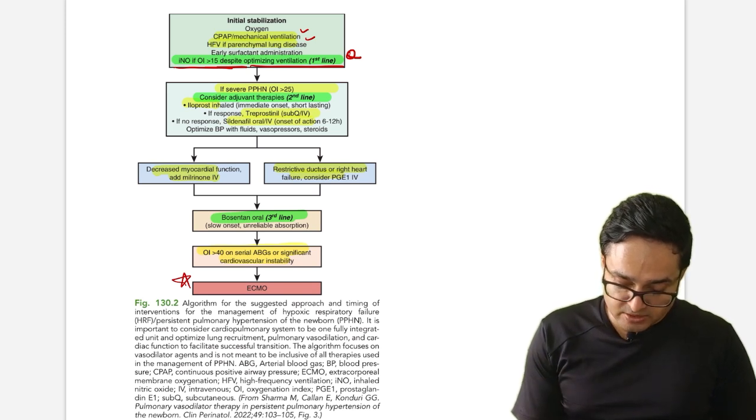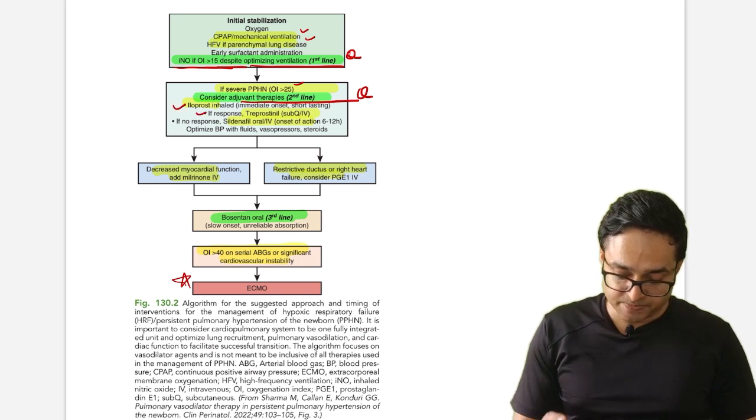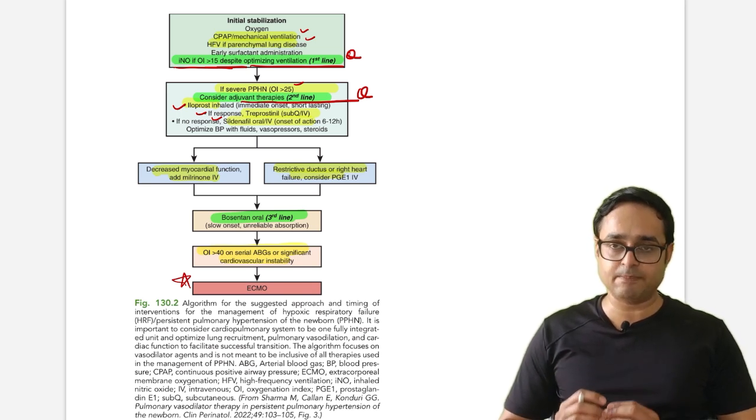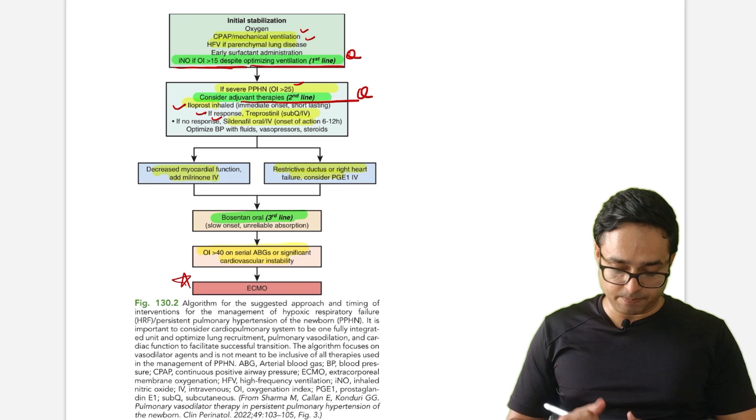If oxygenation index is more than 25, adjuvant therapies are the second line. What are the adjuvant therapies? First you will start iloprost, then treprostinil, and then sildenafil. Okay, so this is the sequence you have to go for adjuvant therapy. These are second line therapy.